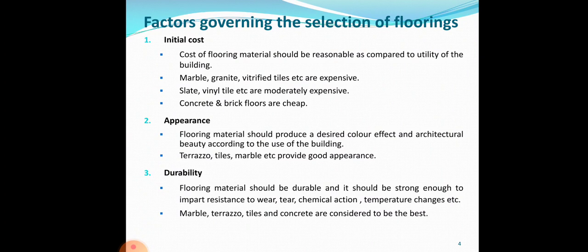The cost of both the floor covering and the subfloor has to be accounted for while we compare the cost of flooring. So this is a factor which governs the selection of a flooring material.